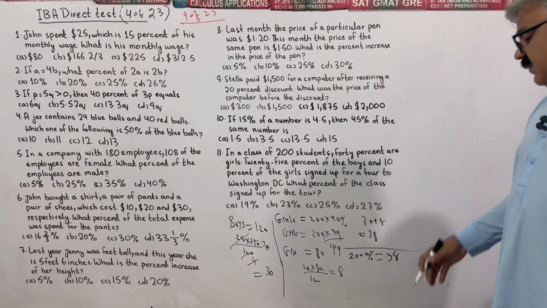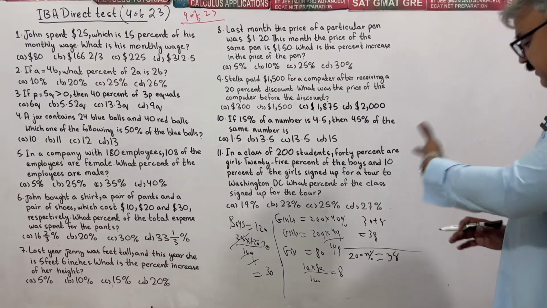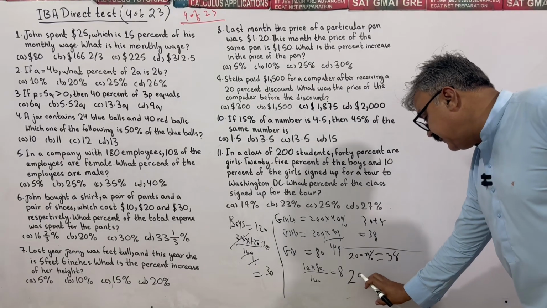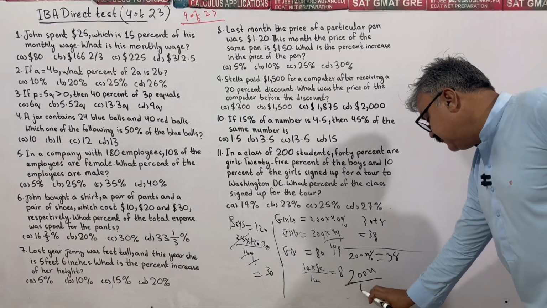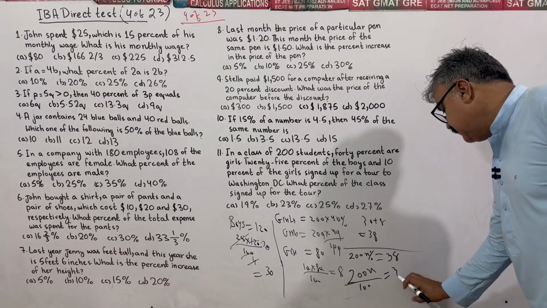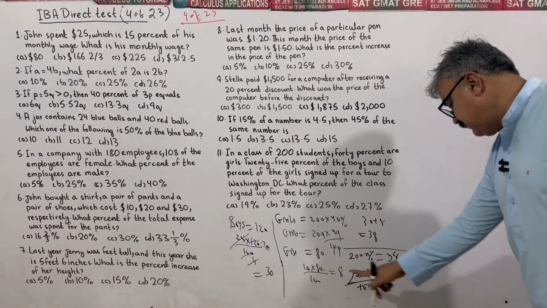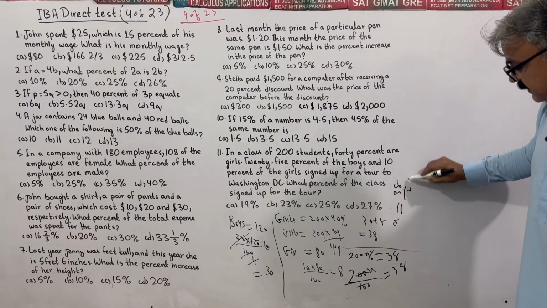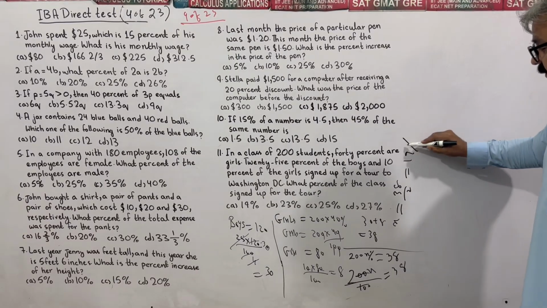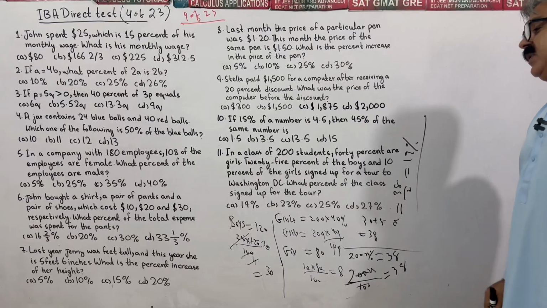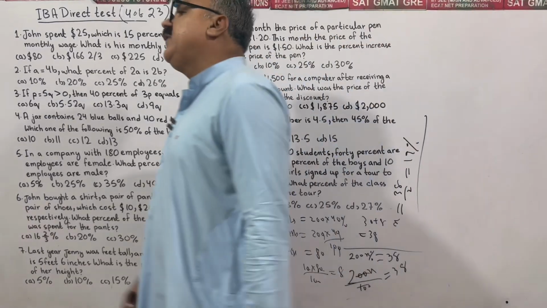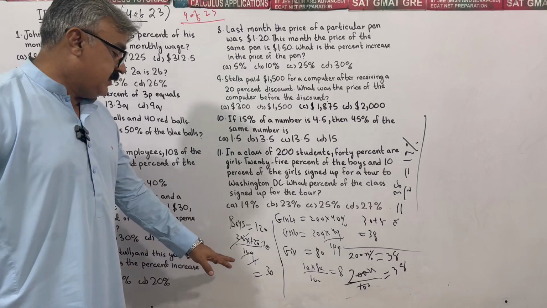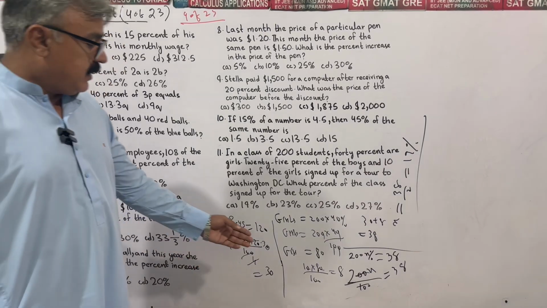Removing percent, dividing by 100, the double zeros cancel out, and 38 divided by 2 gives 19%.